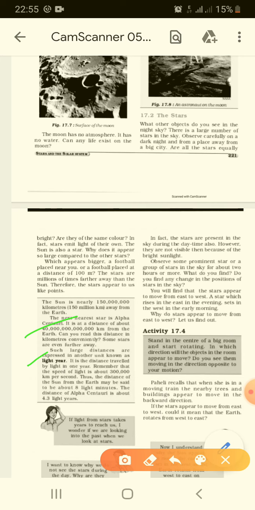Also, the stars are present in the sky during the daytime too, but because of the bright sunlight we are not able to see them. You will also find that the stars appear to move from east to west. Yes, they appear to be moving. Just as I told you, why? Because of the rotation of the earth.